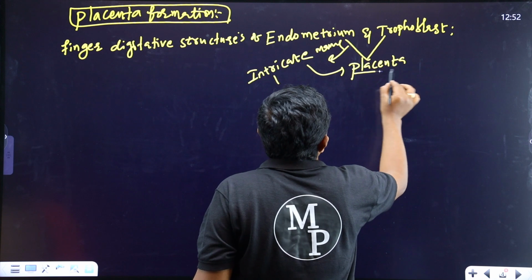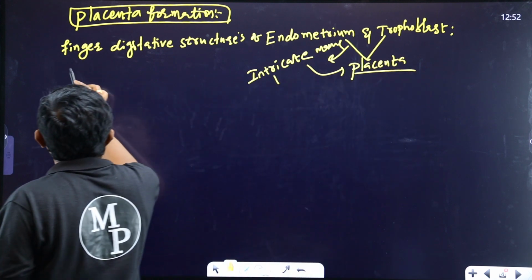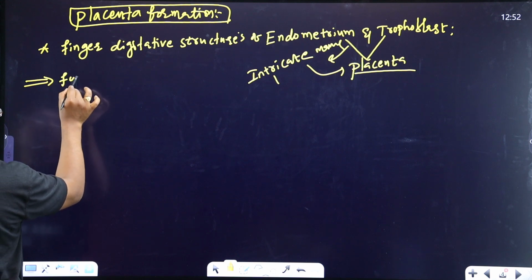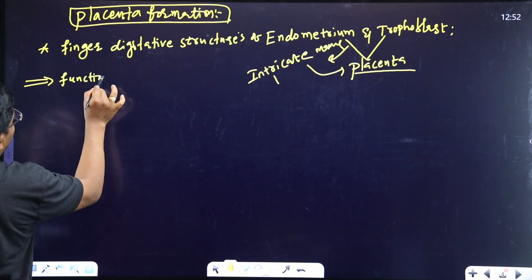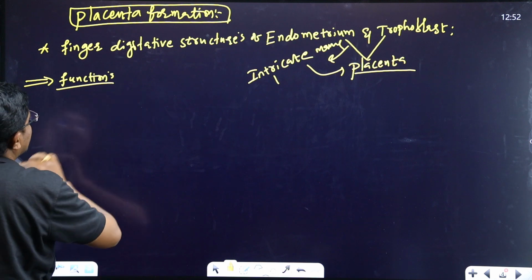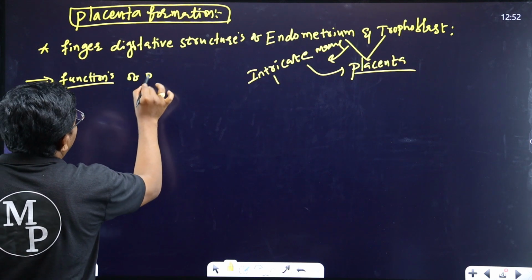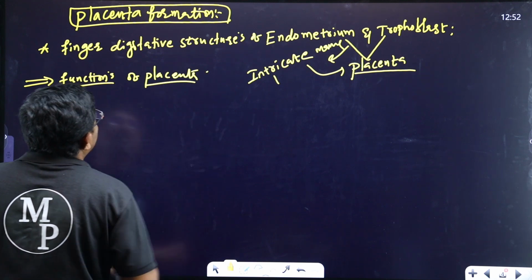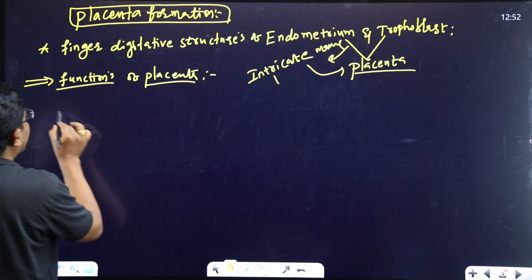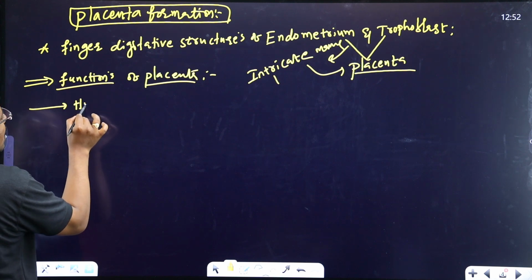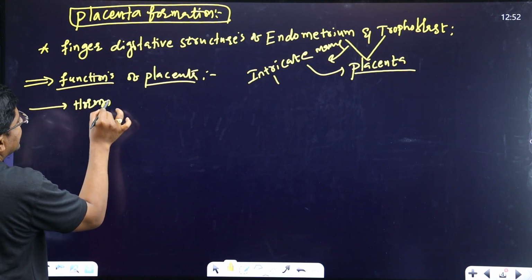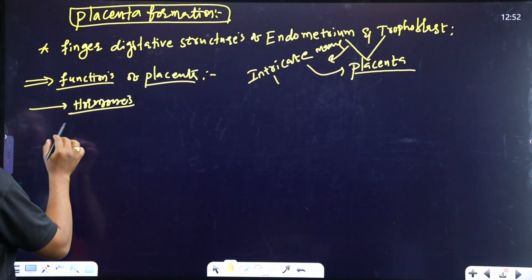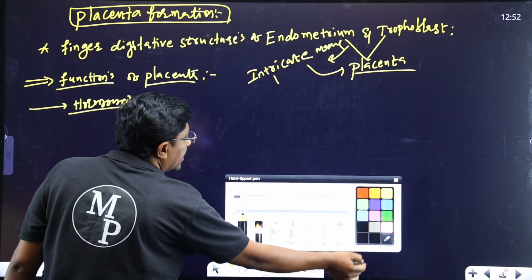What are the functions of the placenta? Now we will discuss the functions of the placenta. The placenta can secrete some hormones. Which hormones are released from the placenta? That is an important point here.